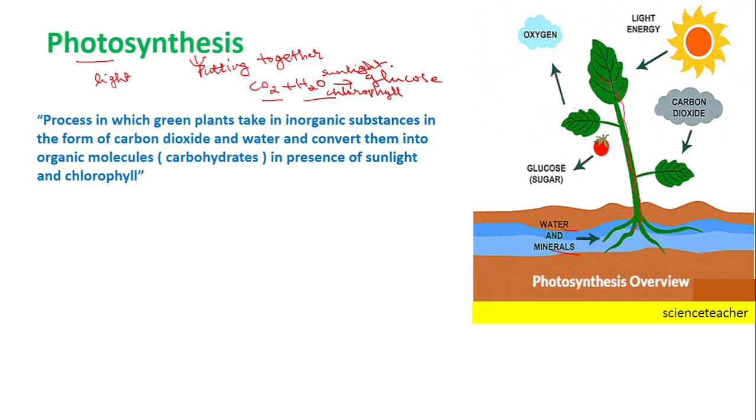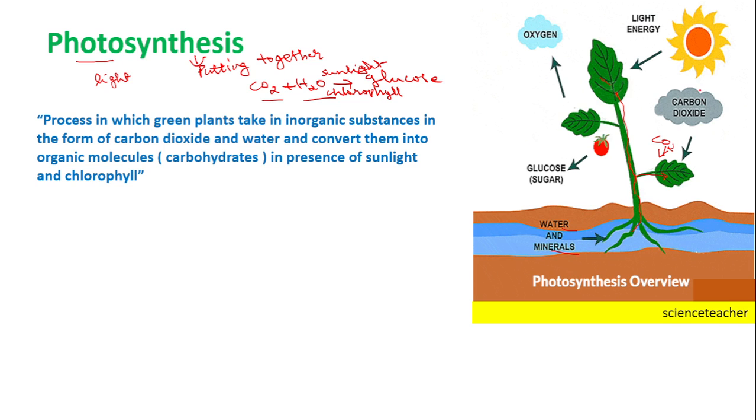Next, how does the plant get carbon dioxide? Carbon dioxide is present in our atmosphere and is absorbed. The leaves have some pores, and through those pores carbon dioxide enters into the leaf. That is how water and carbon dioxide reach the site of photosynthesis. Now the raw materials have already reached. What else is required? Chlorophyll is required, and that is already present in the leaf.